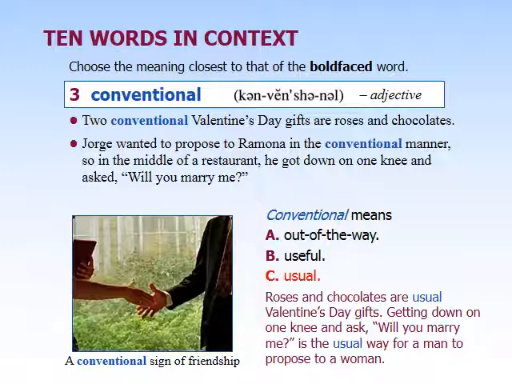In the United States and maybe in some of your countries as well, the traditional way for a man to propose to a woman, or now in this case for a man to propose to a man because the laws have changed, is to get down on one knee, and give the ring and ask the woman to marry him. Sorry. Conventional is number 10 on page 21. It means customary or ordinary. So whatever is normal or ordinary for that specific culture.